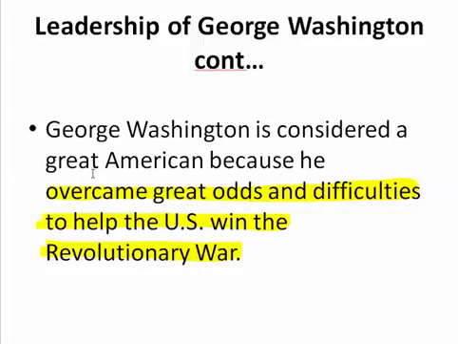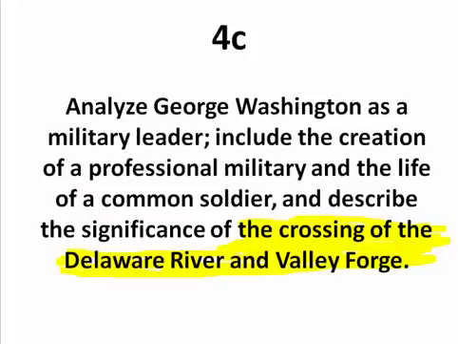He is going to be considered one of the greatest Americans because he overcomes great odds and difficulties, and he's going to help the United States win the Revolutionary War. Overcome odds and difficulties, didn't give up, and then it's going to eventually lead us to winning the Revolutionary War. A lot of people thought we had a lot of odds against us. Alright, so 4C. Let's look at analyze George Washington as a military leader. Let's focus down here on the crossing of the Delaware River aspect of that. The crossing of the Delaware River.